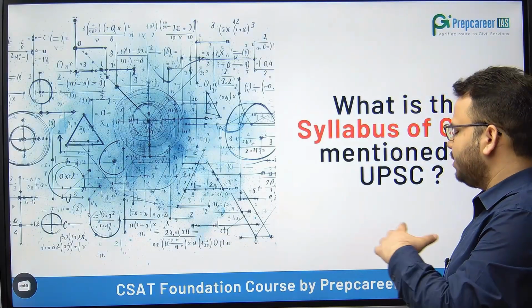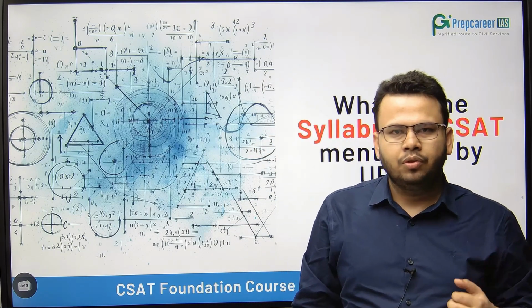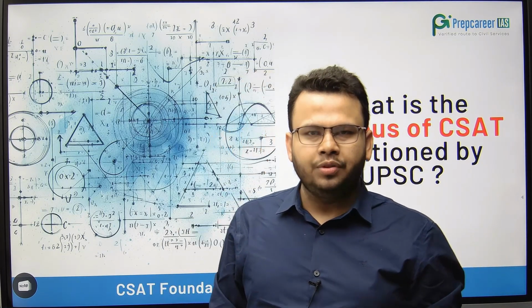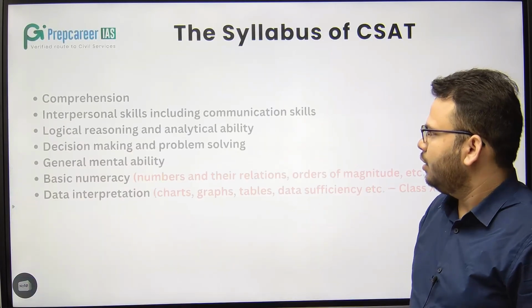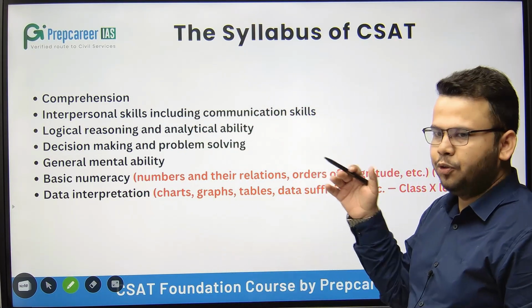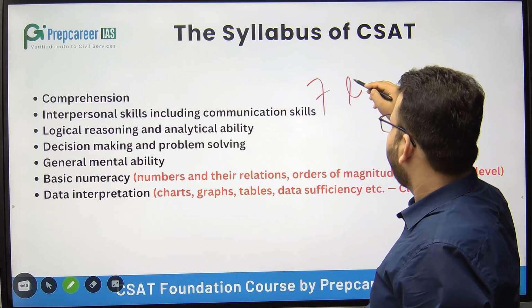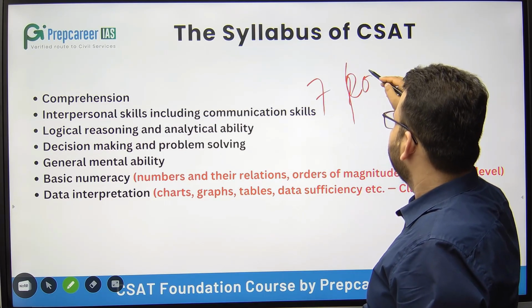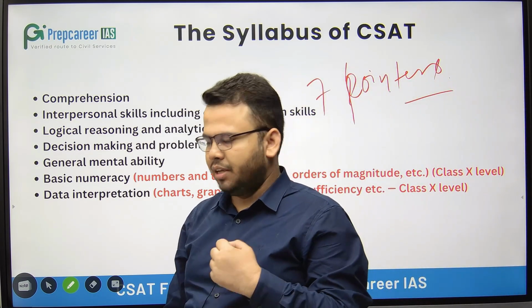So what is the syllabus given by UPSC? As you know, UPSC comes with a notification. In that notification, the syllabus for all the papers is given. And there you will find this is the syllabus given by UPSC for the CSAT paper. 7 pointers, right? 7 pointers UPSC has given you as the CSAT syllabus.